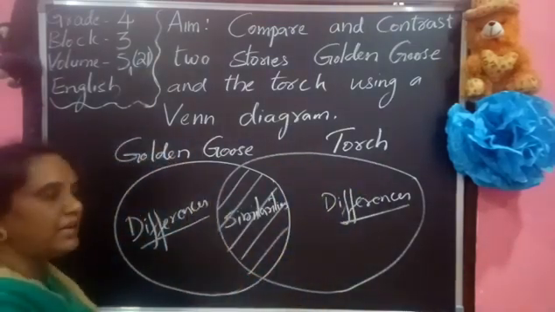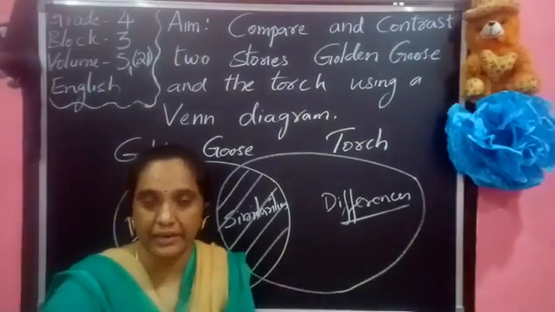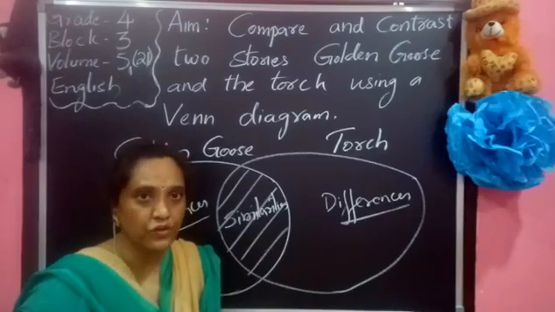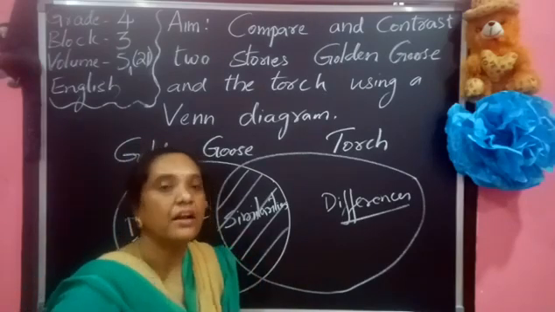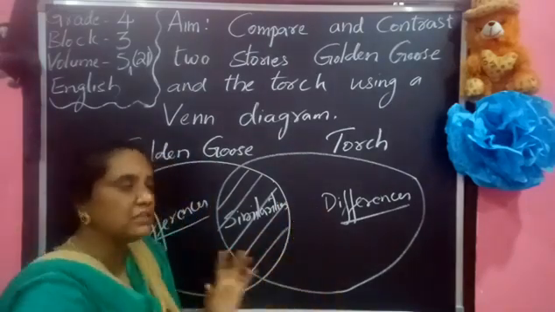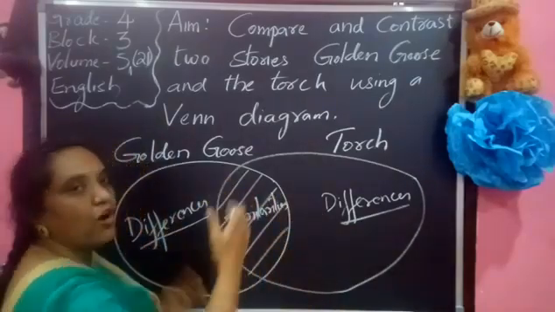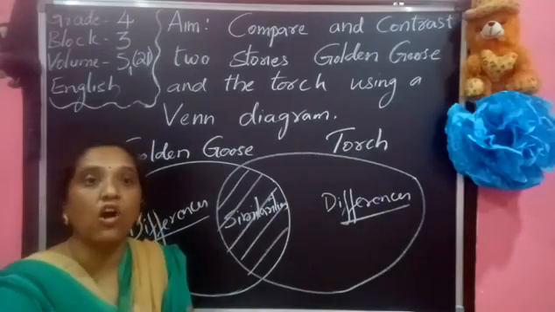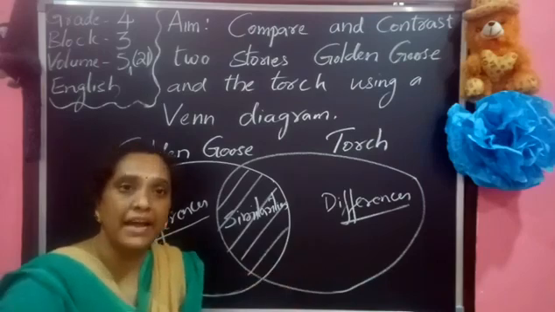So why are we writing the similarities and differences using a Venn diagram? Children, this Venn diagram is very useful for us to understand everything easily. When we keep everything from both the stories in the form of a diagram, it will be very easy for us to recall the events and find whether we missed any events.